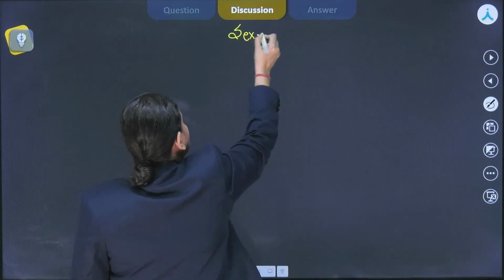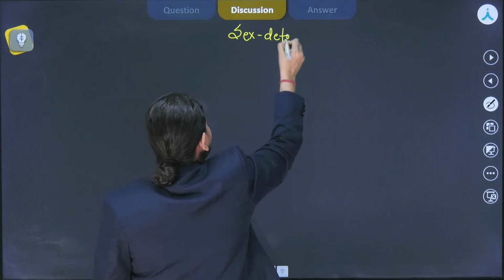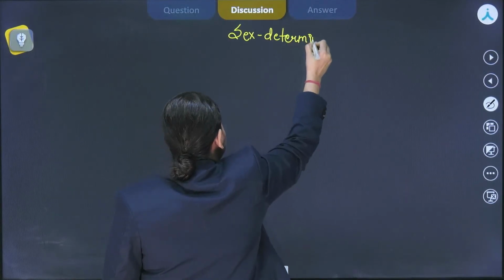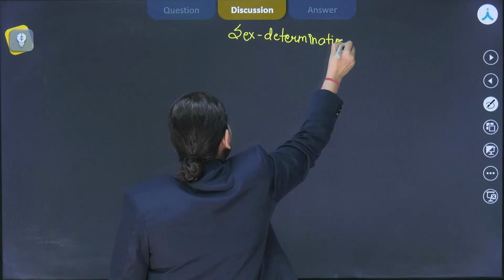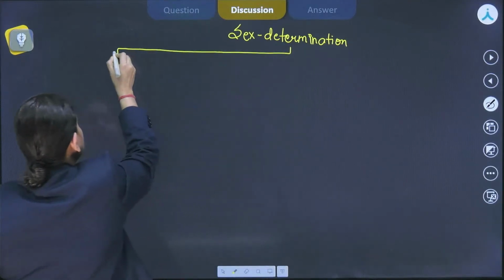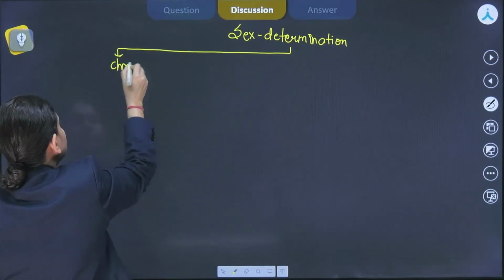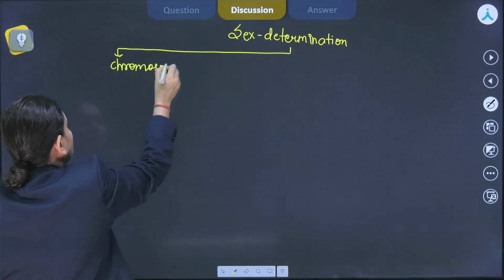When we talk about sex determination in organisms, we can decide it on the basis of chromosomes, right?